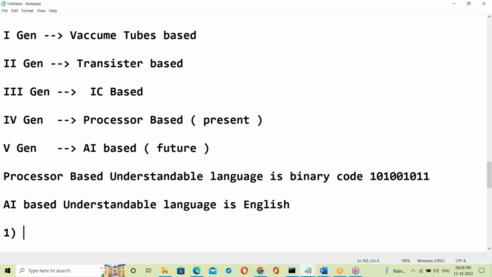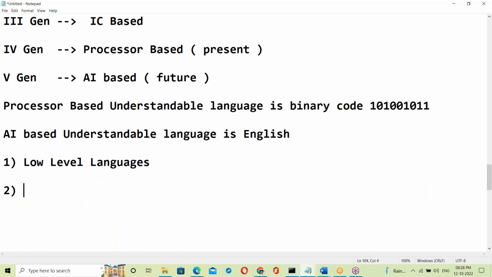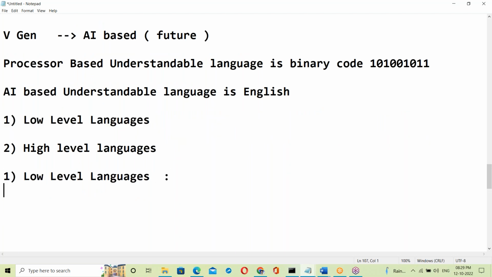So software languages are basically two categories: low level languages and high level languages. Low level and high level. Okay, yes, low level language.